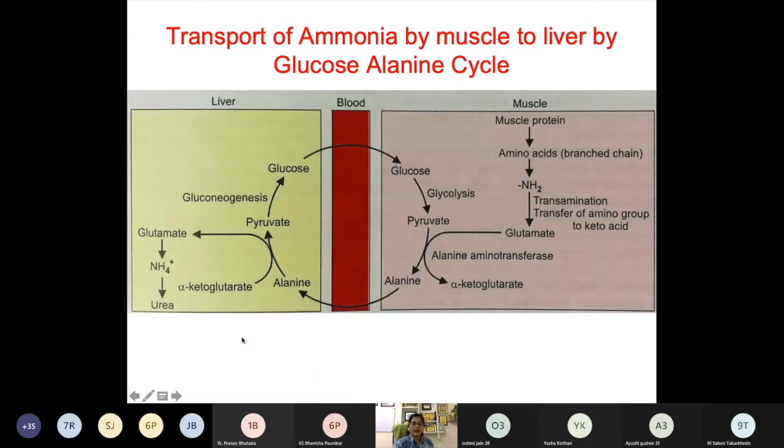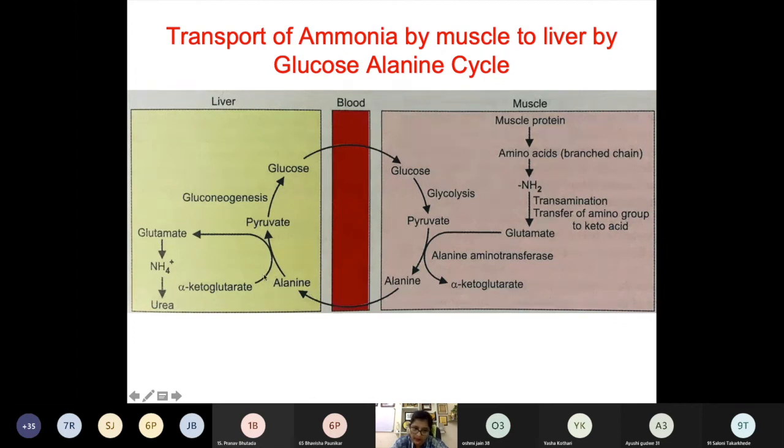Now the second transport form of ammonia was alanine. Alanine is mostly synthesized in muscle. Muscle proteins are broken down, and these amino acids undergo deamination to form ammonia. This ammonia combines with glutamate, and on transamination with pyruvate there is a formation of alanine, and this alanine is transported through the blood to the liver.